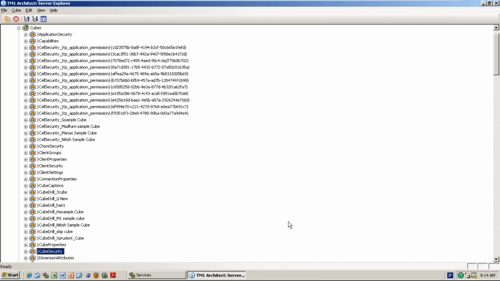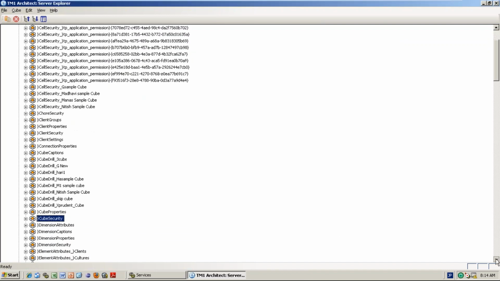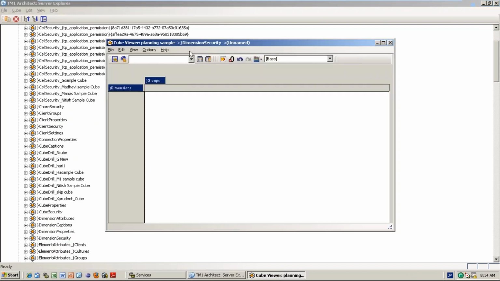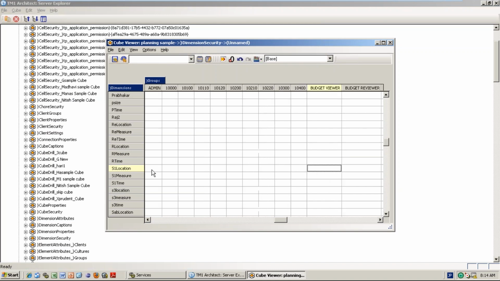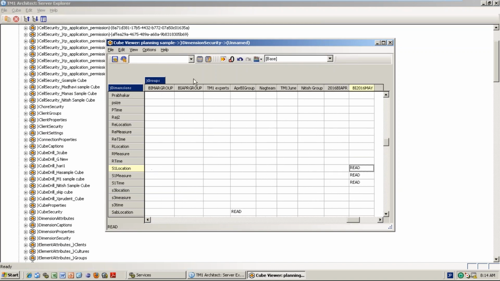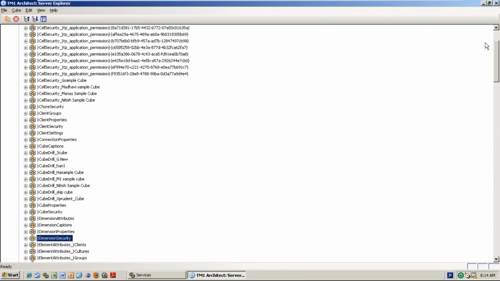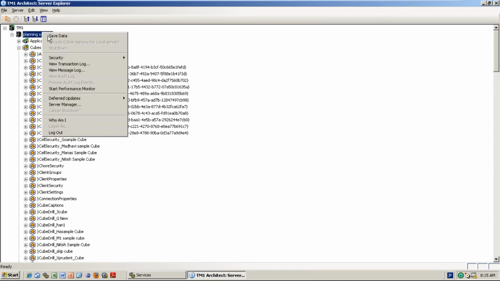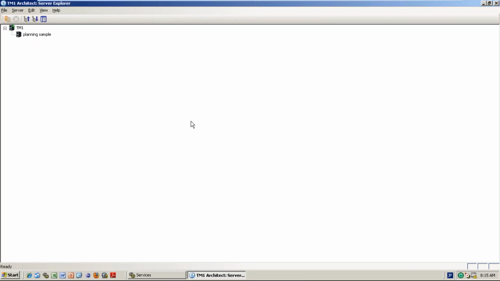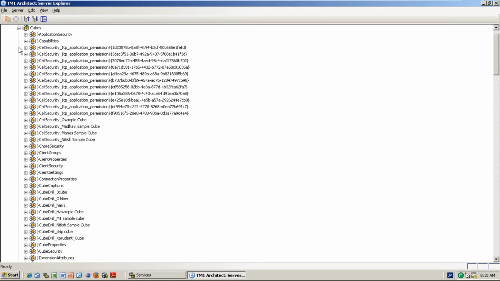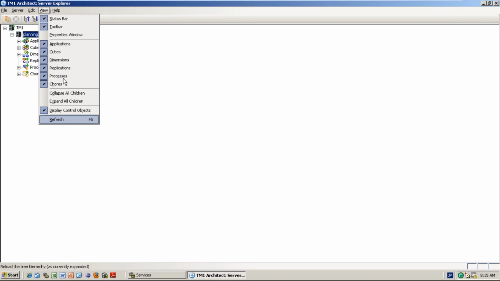Okay. And also dimension security, just check it because I didn't save. Okay, that's it. Just close it and come back here. Now see whether you are able to see the data. You log out, sorry.